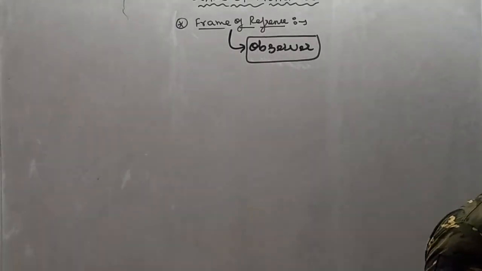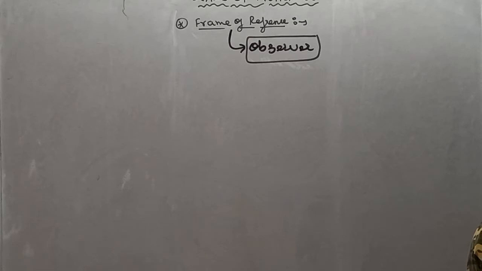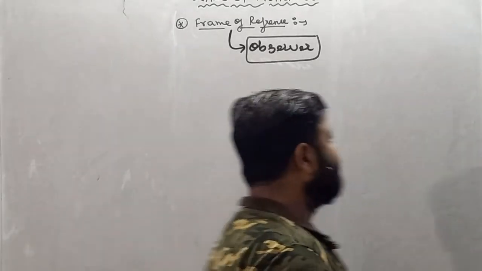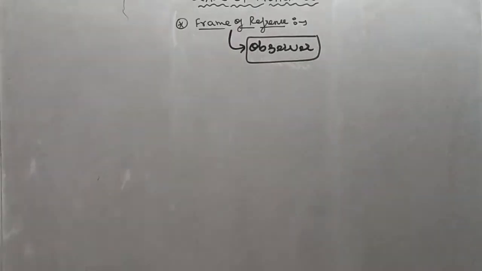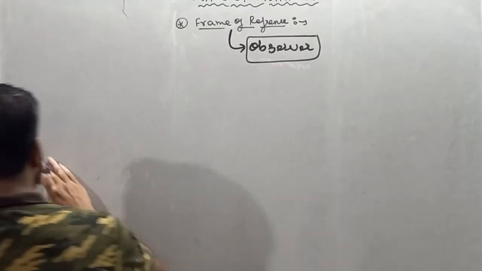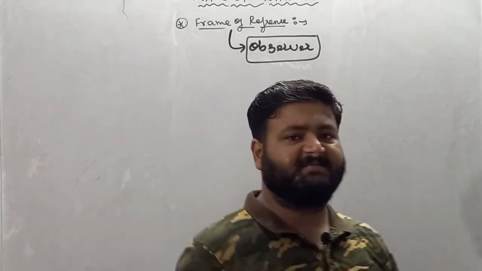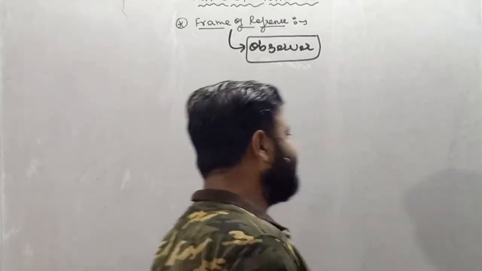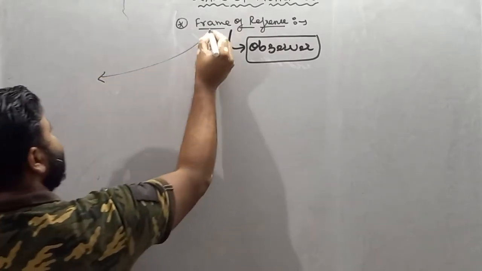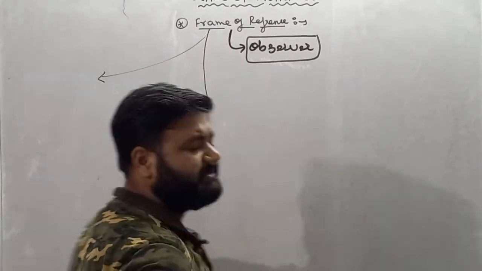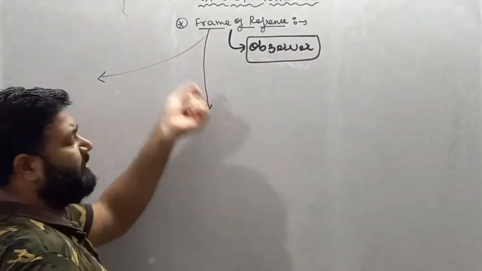On the basis of condition of observer, frame of reference is classified into two types. Frame of reference is categorized into two types. On the basis of observer, we can categorize frame of reference into two types.